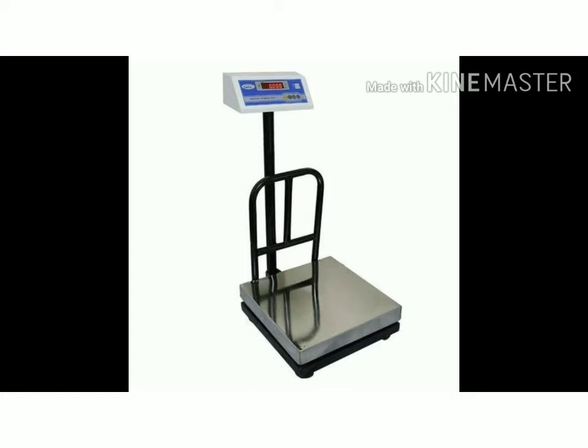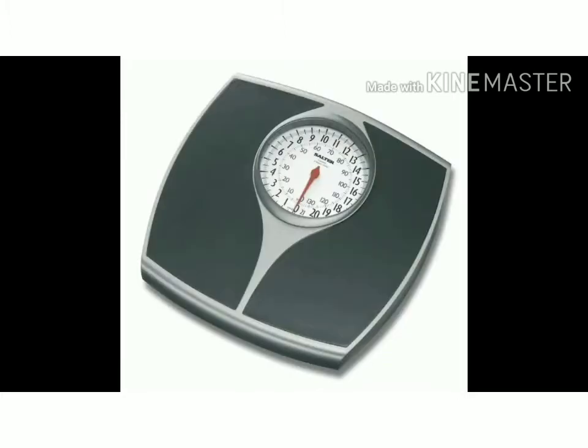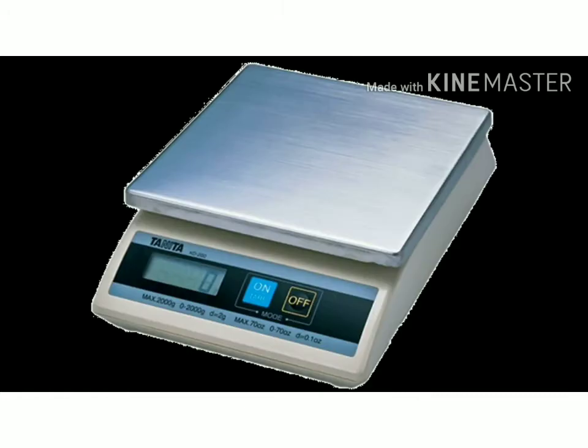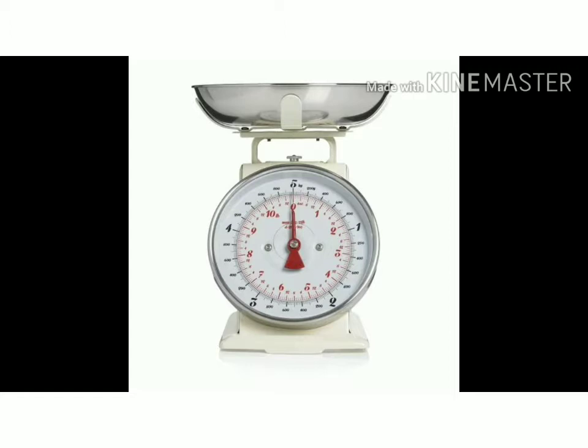This one is used for large quantities, so digital. This one is for weighing ourselves. Your mother will use this one in the kitchen. Digital you can see in DMart or somewhere. All these instruments are used for measuring the weight or the mass of solid objects.